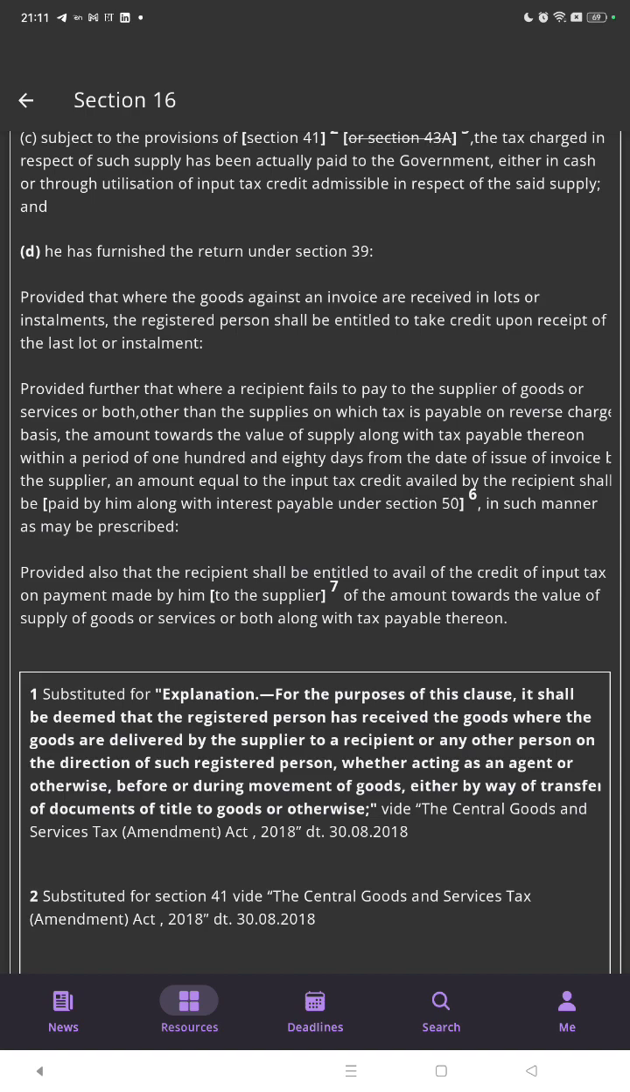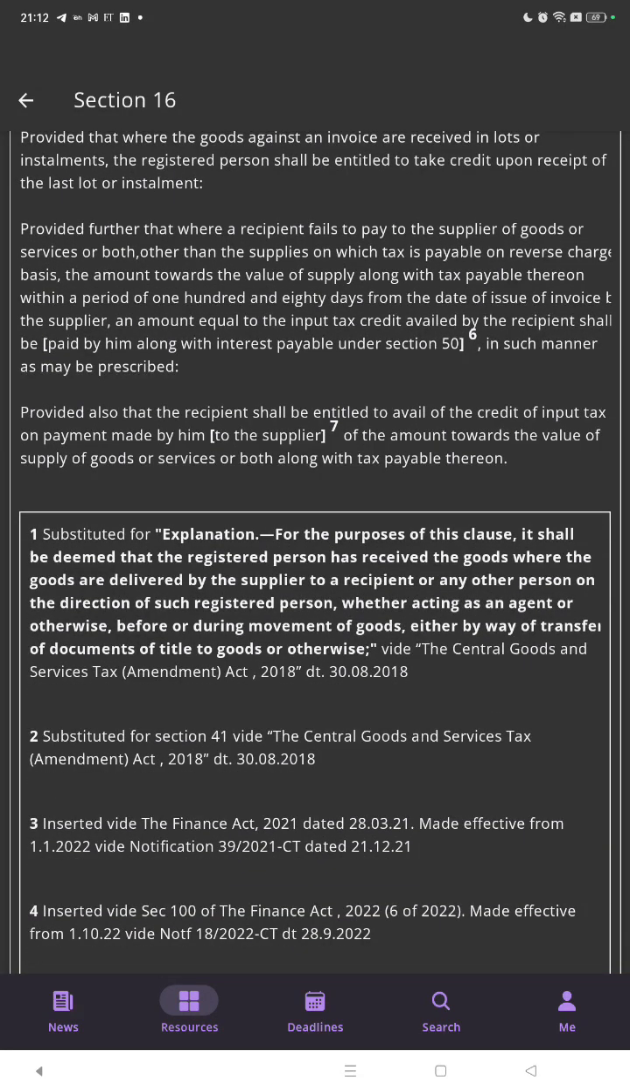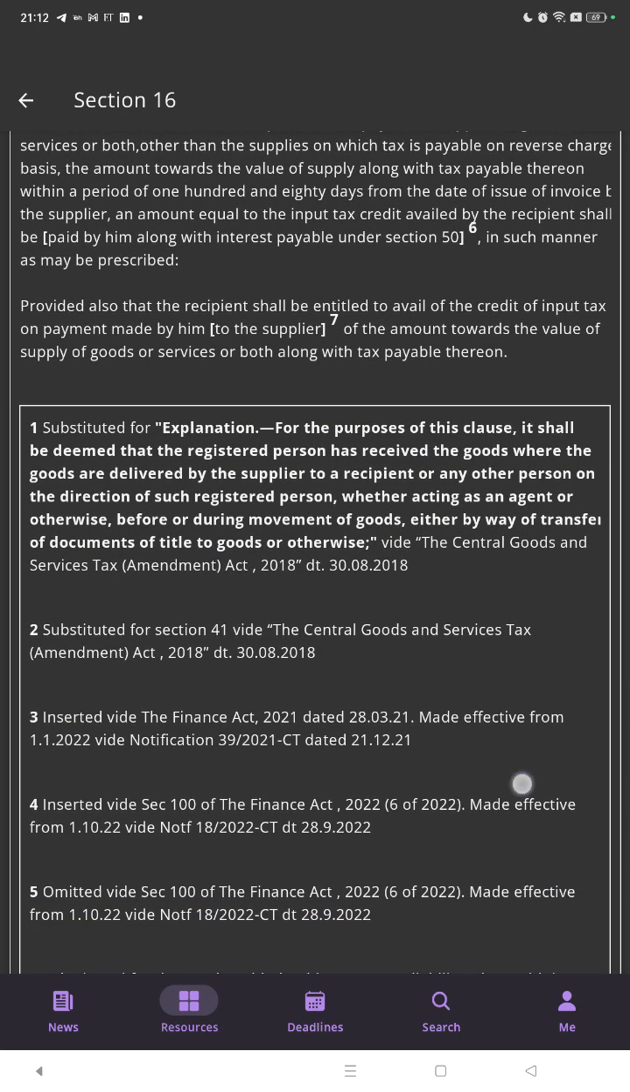an amount equal to the input tax credit availed by the recipient shall be paid by him along with interest payable under section 50, in such manner as may be prescribed. Provided also that the recipient shall be entitled to avail the credit of input tax on the payment made by him to the supplier of the amount towards the value of the supply of goods or services or both, along with the tax payable thereon.